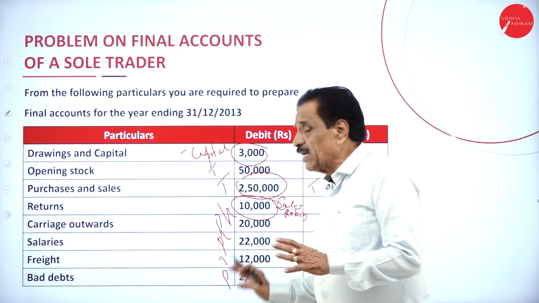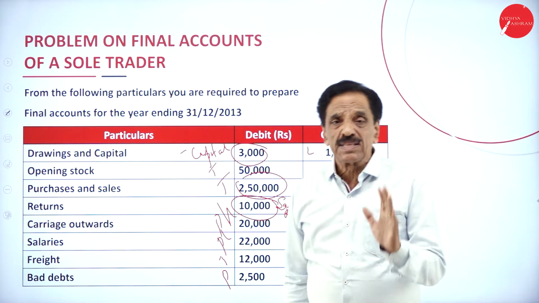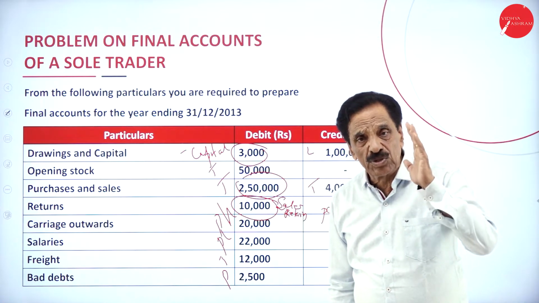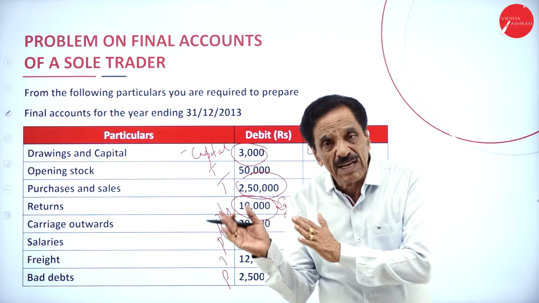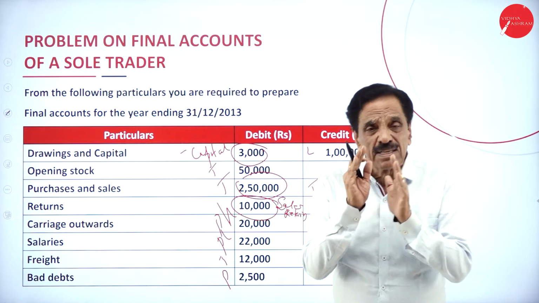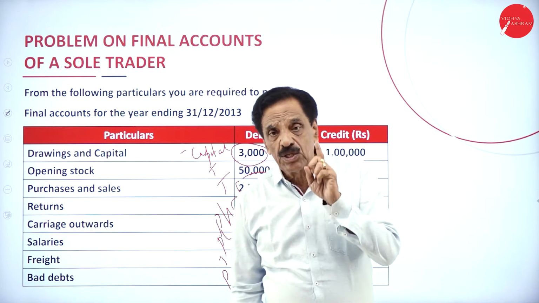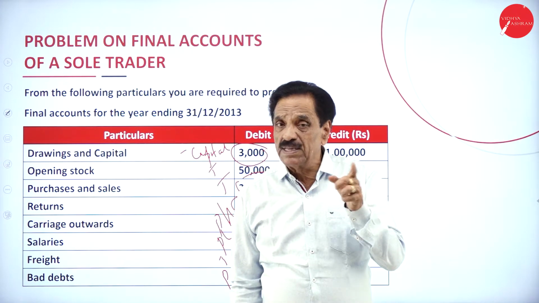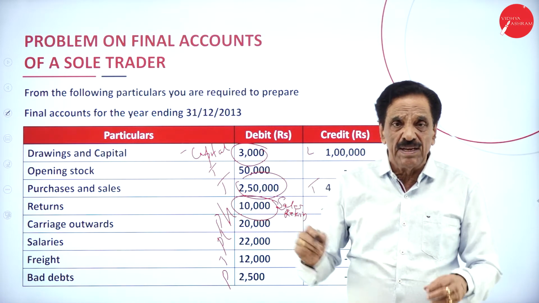This is a trial balance. What did I tell about the trial balance? Trial balance shows the arithmetical accuracy of the books of account, which has got 2 sides: one is the debit side, one is the credit side. Debit side shows assets and expenses. Credit side shows incomes and liabilities. I will repeat: debit side shows assets and expenses, credit side shows incomes and liabilities.